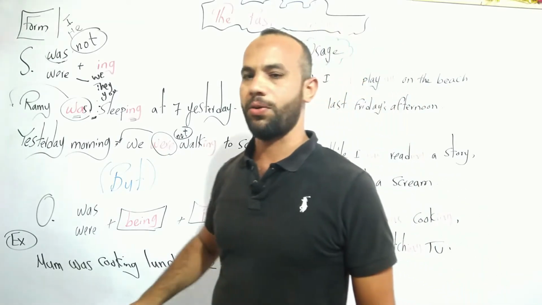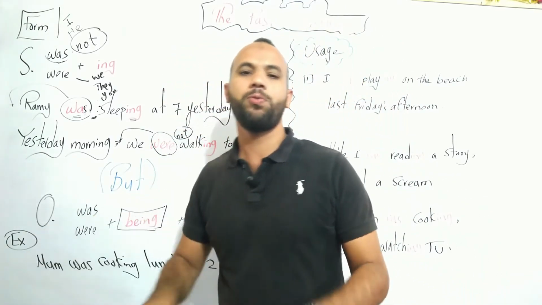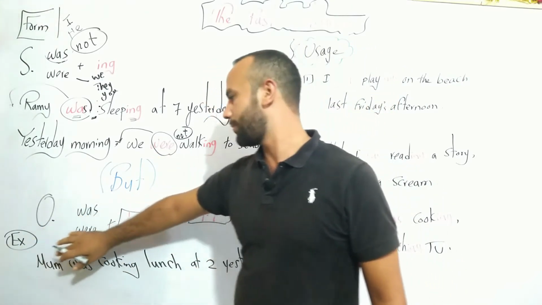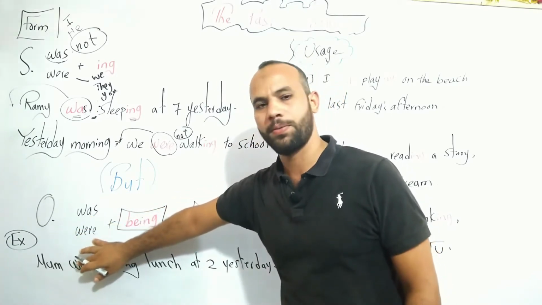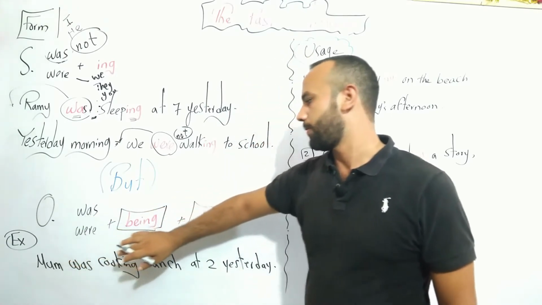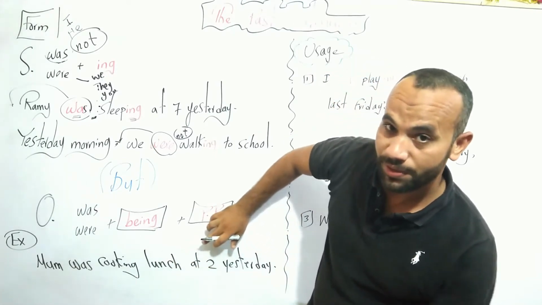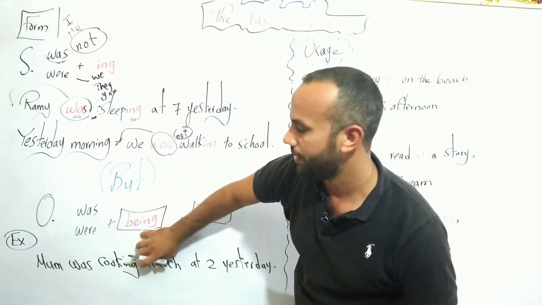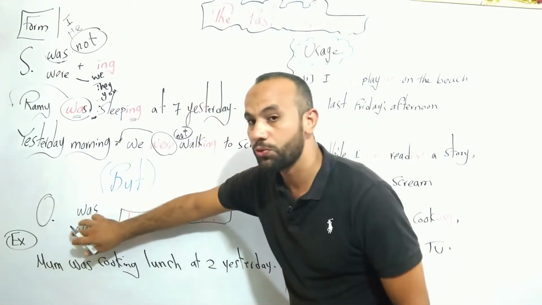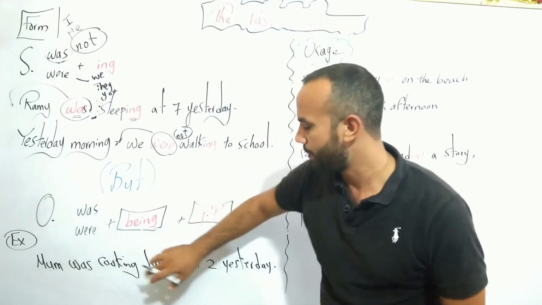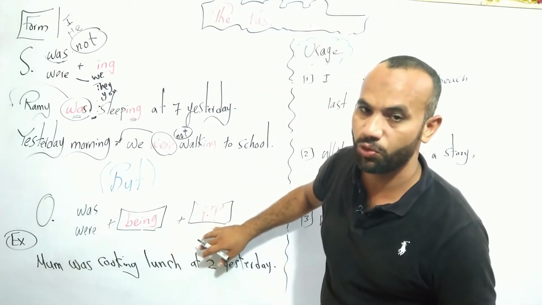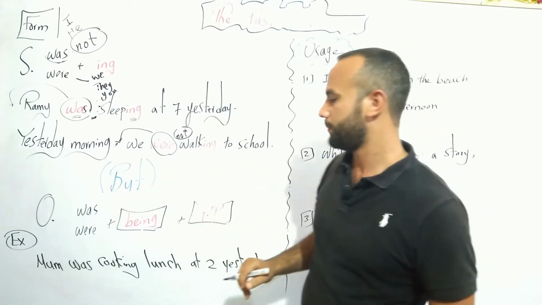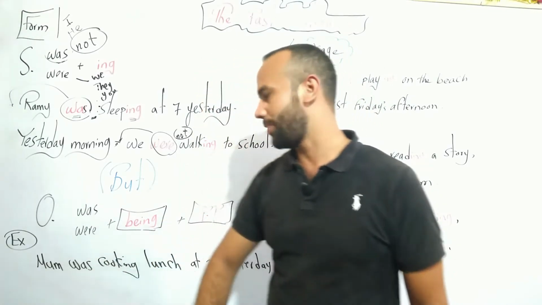In the passive, we start with the object, when we don't know the subject of the sentence, plus was or were according to the object, plus being, plus be or past participle of the verb you have used. Let's try to make this.